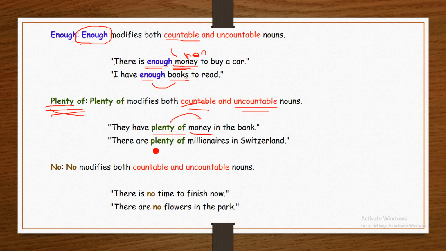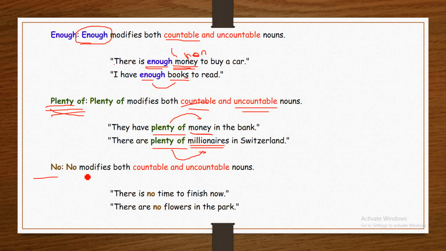There are plenty of millionaires in Switzerland. Plenty of is used before millionaires. Millionaires is a countable noun. Therefore, plenty of is used before a countable noun to express the quantity of the noun.